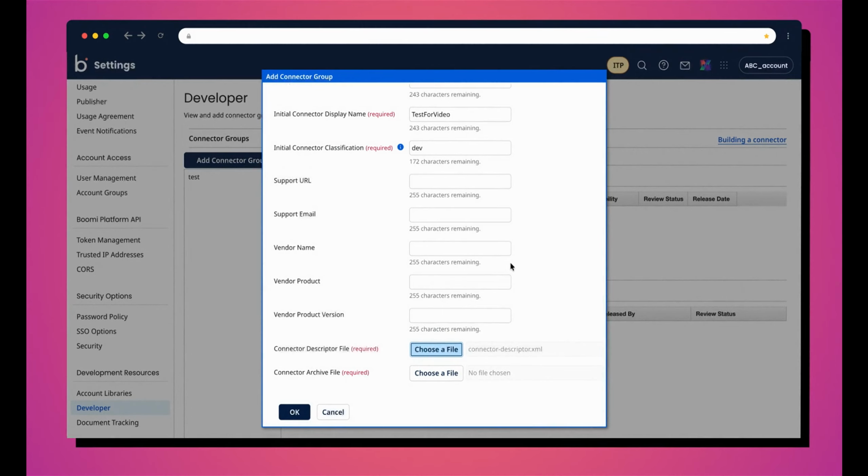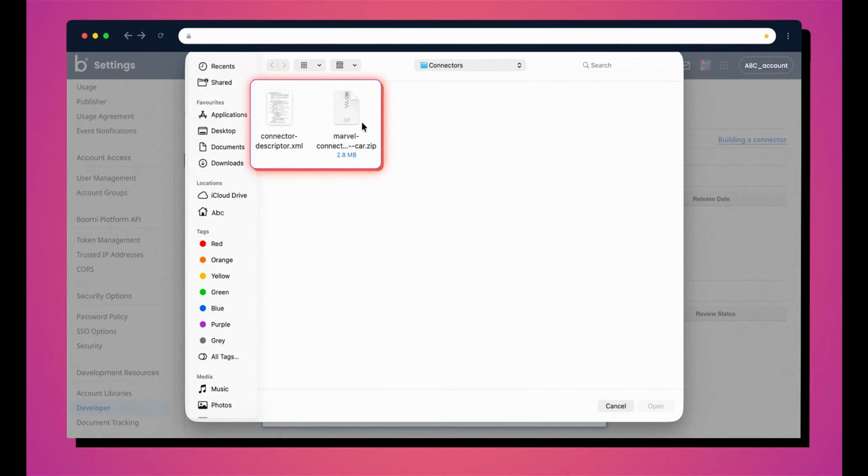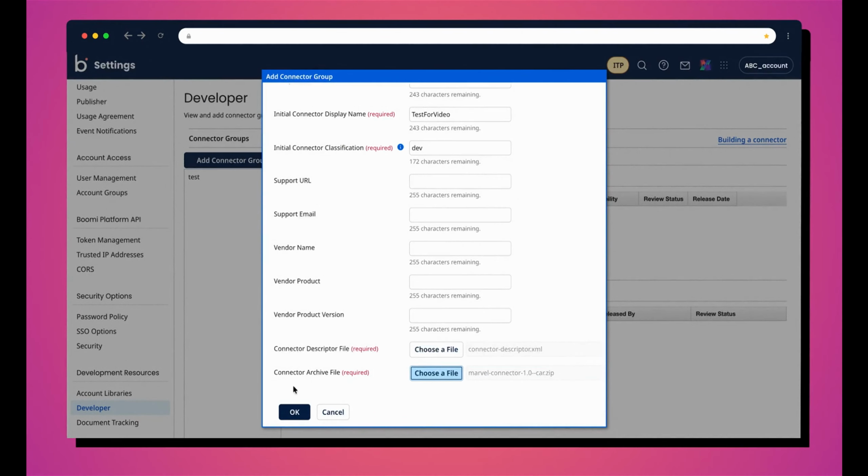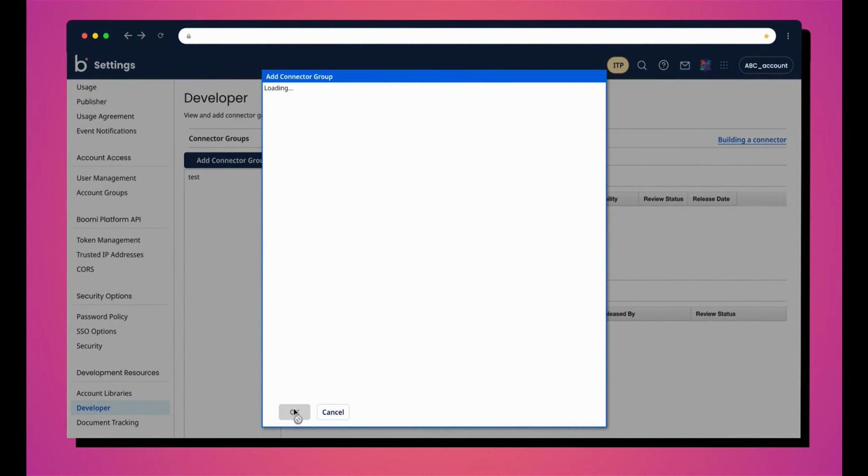Under Connector Archive File, click Choose a File. Select the Connector Archive file and click Open. Click OK to save your connector group.